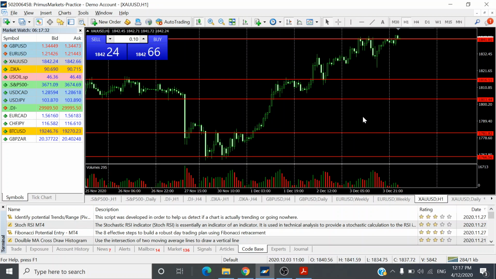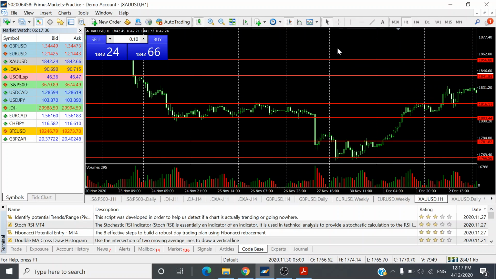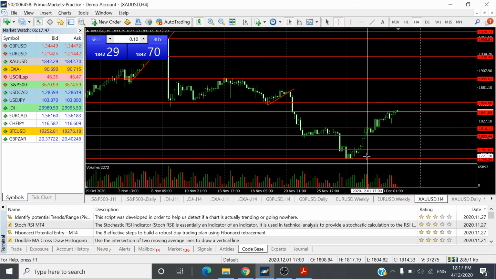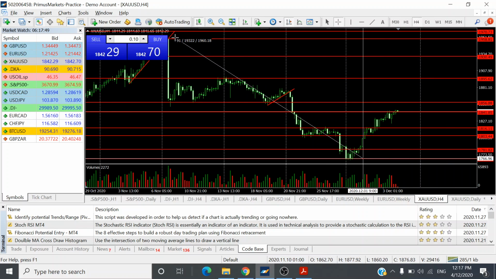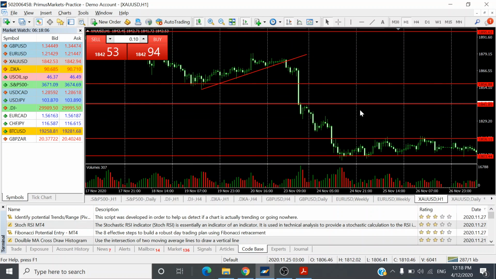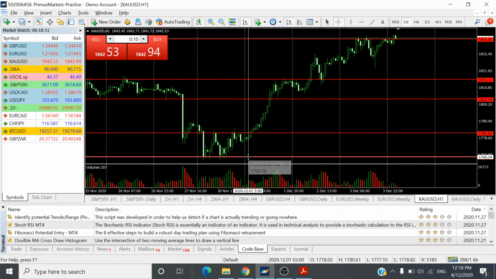Okay. Moving on to gold prices. Gold prices, after the steep drop from a high of about 1,960 US dollars on the 9th of November, dropping all the way until 1,766. This was about a 200 US dollar drop. The gold prices finally managed to find some support on a Monday at 1,766 levels, and then after has been rising for about 75 US dollars.